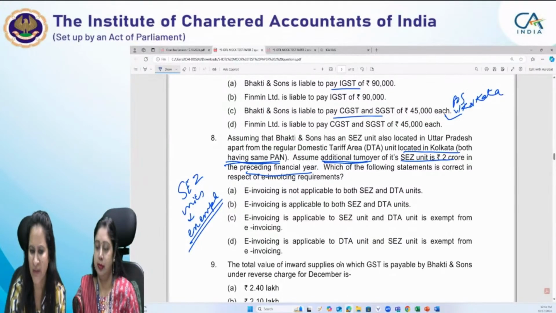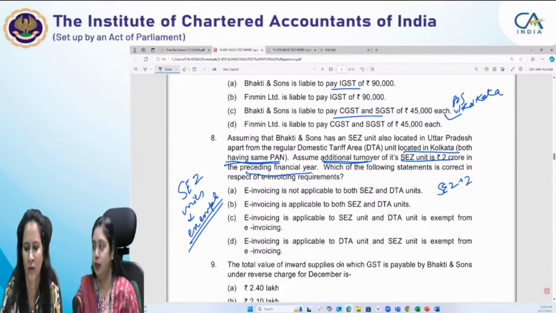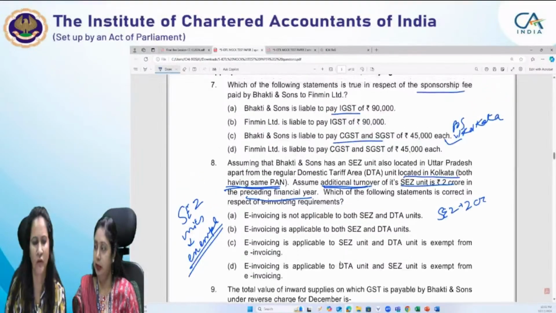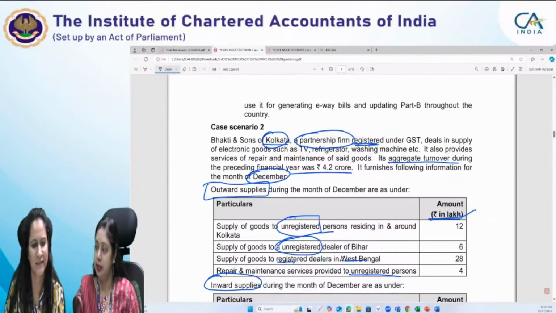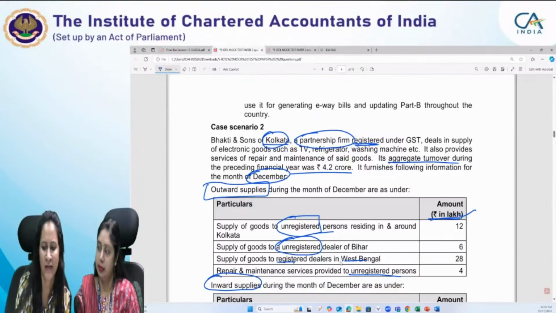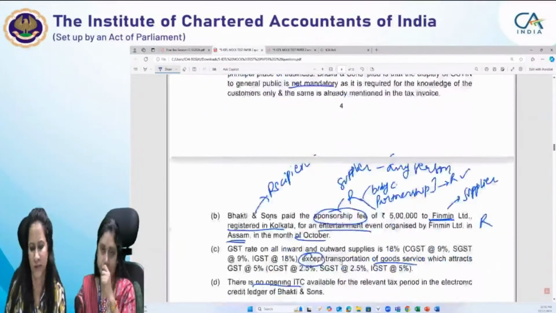Here it is given that the turnover of SEZ is 2 crore. Now we need to see the turnover of Bhakti and Sons. The aggregate turnover during the preceding financial year was rupees 4.2 crore.